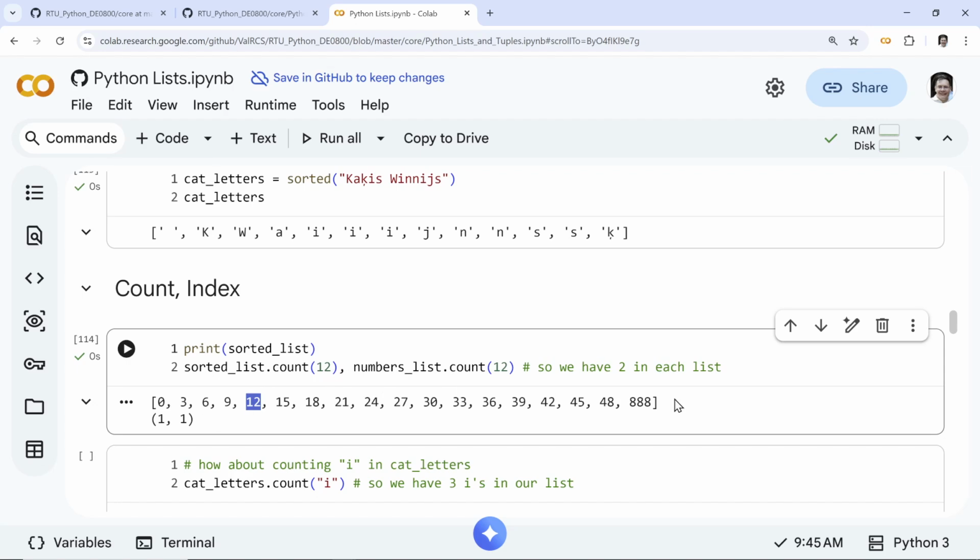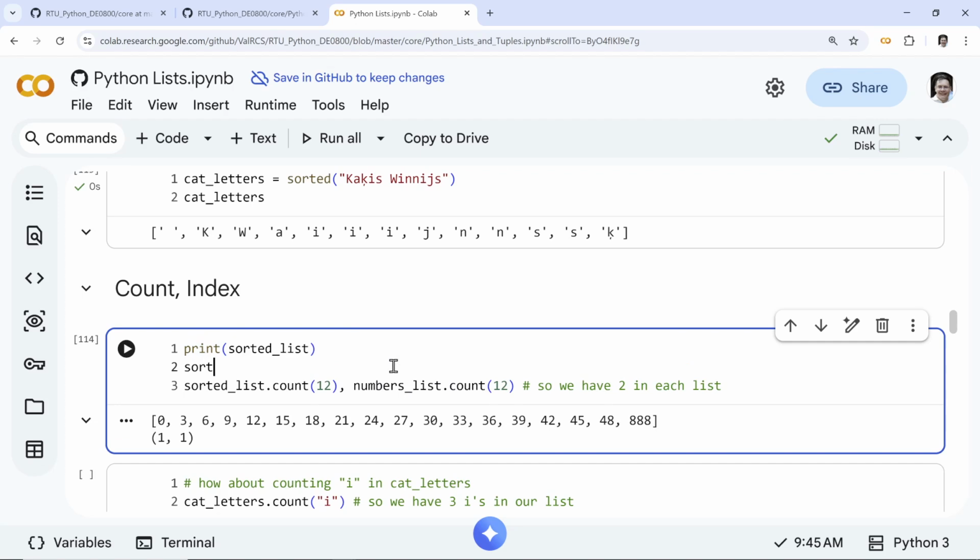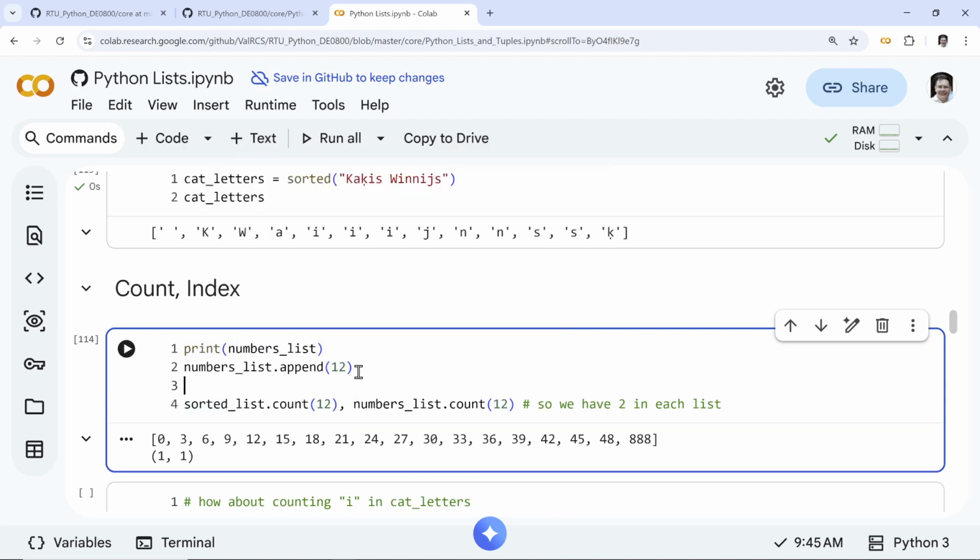That's one, one in each list. Okay, maybe let me add one more. Maybe append 12 to the pre-sorted list. Right, it's not the numbers list, because it's not sorted. Yeah. Append. I don't think it's sorted, right? Print the numbers list.